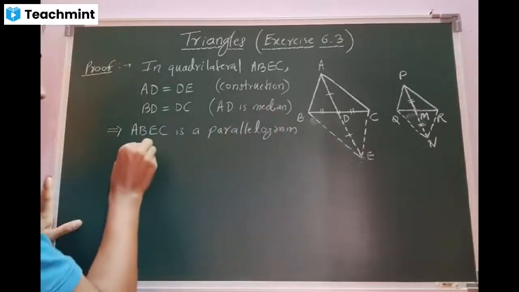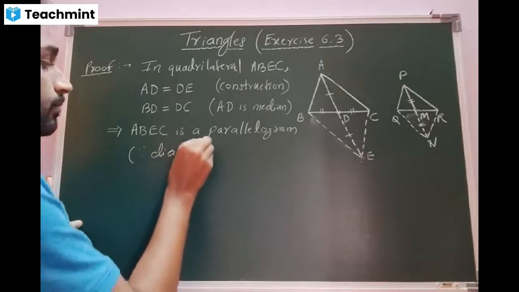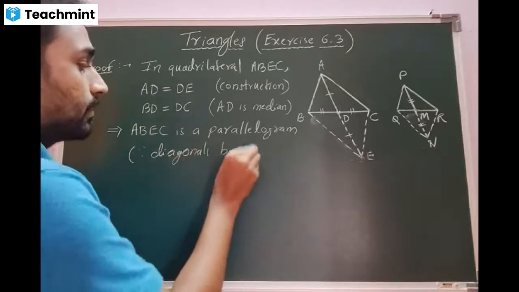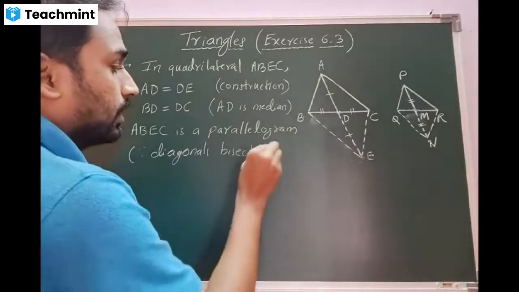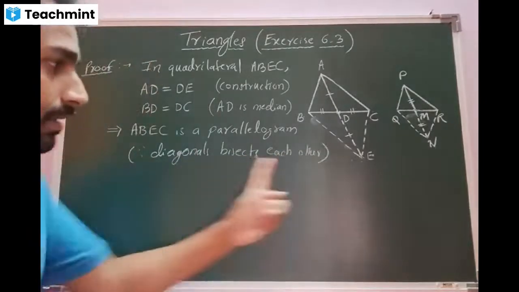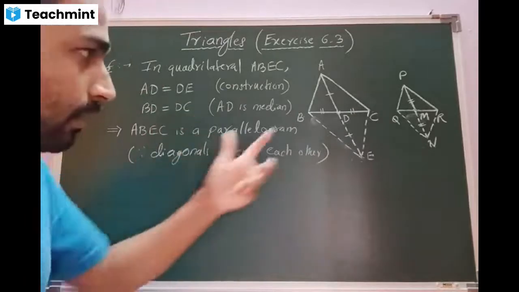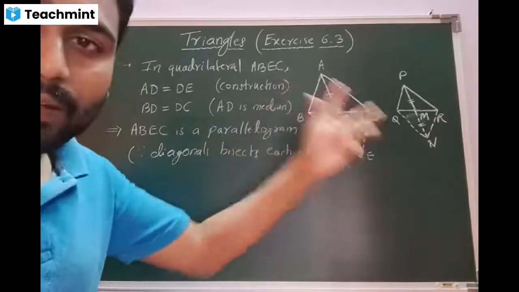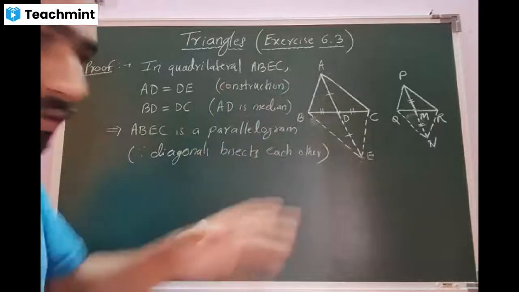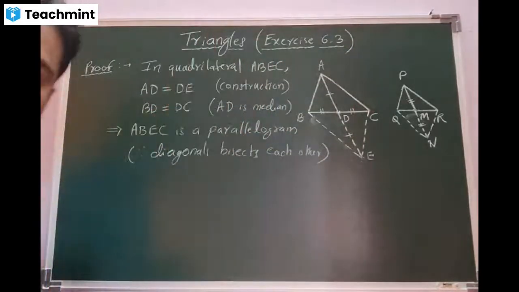In the bracket, reason, I'll write diagonals bisect each other. But in the exam, there is no need of writing this sentence. For your understanding at the time of revision, I'm writing. I used the property of the diagonals which are bisecting each other to judge it as a parallelogram. Is that clear? Yes, sir.